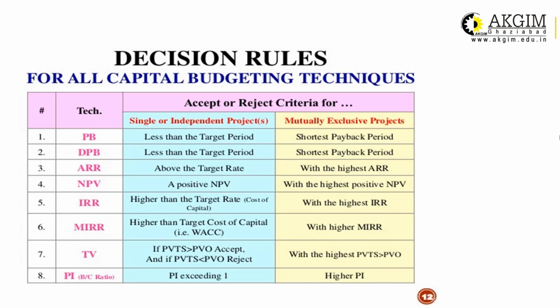One more thing, the PI index: how do we decide on the basis of the PI index? If the PI, or profitability index, is greater than 1, then the project will be viable and acceptable, and in case of mutually exclusive projects, the higher profitability index will be ranked 1. So that's it for the evaluation of different techniques.